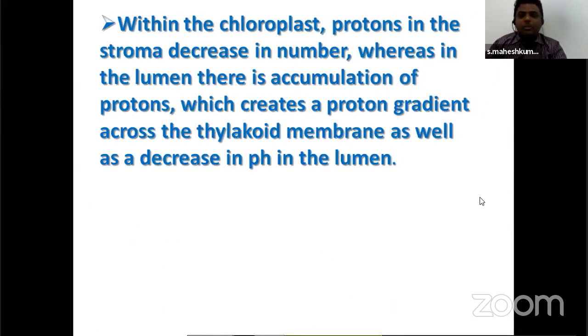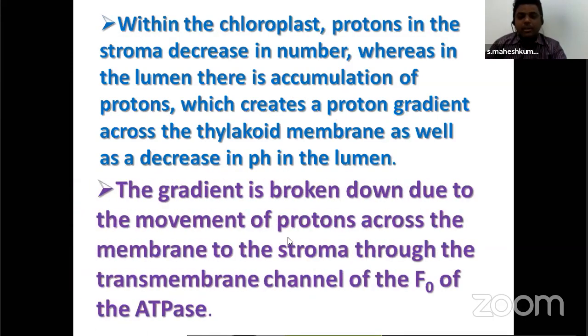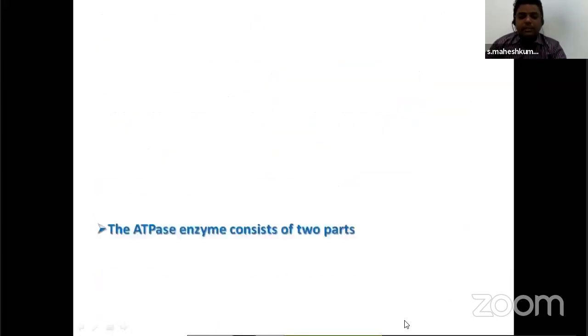Next, within the chloroplast, protons in the stroma decrease in number, whereas in the lumen there is an accumulation of protons, which creates a proton gradient as well as a decrease in pH in the lumen. The gradient is broken down due to the movement of protons across the membrane to the stroma through a transfer channel. The only movement is through the channel, that is the F0 ATP synthase enzyme.